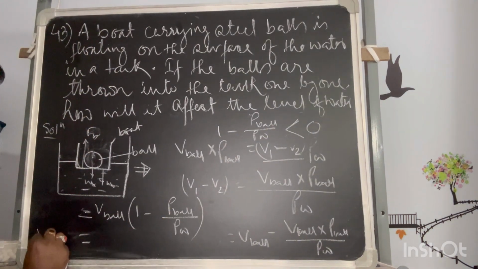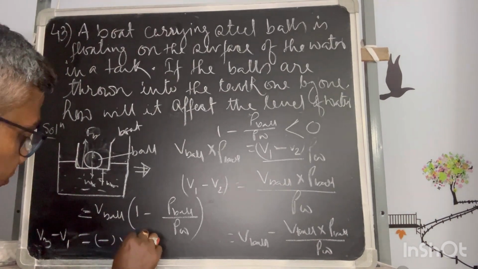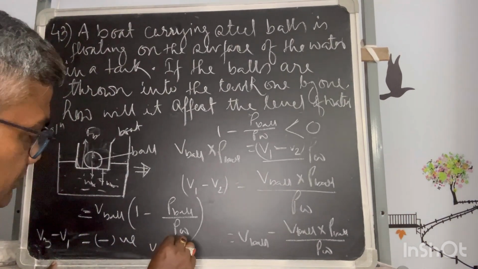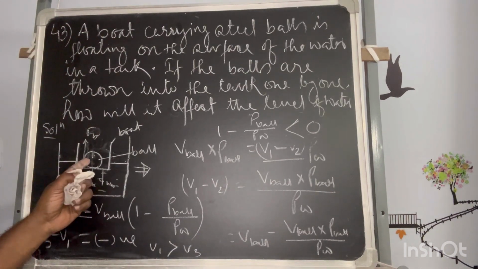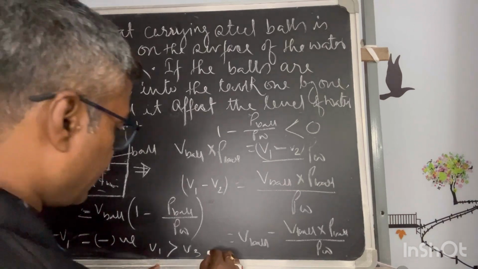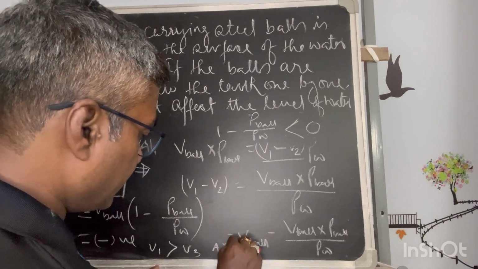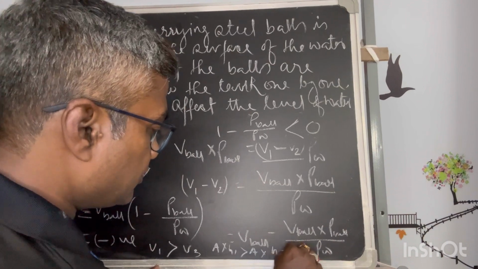So whatever volume I am getting, V3 minus V1 is negative. So that means V1 is higher than V3. So first case the displacement of water is more than V3. So that implies the cross section into height for first case is higher than the cross section into height for the second.